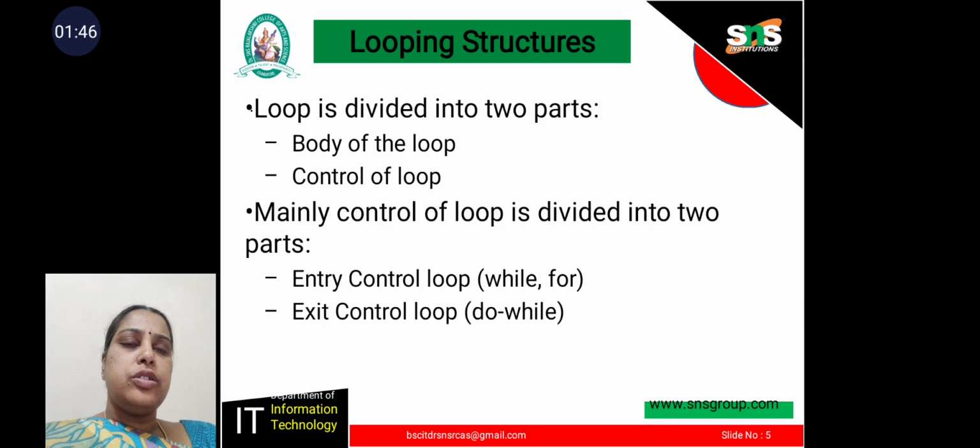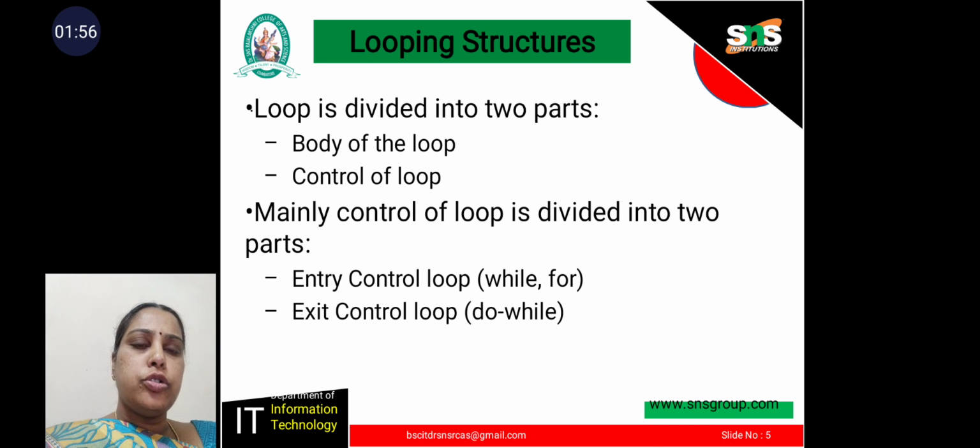Looping structures. A loop is divided into two parts: the body of the loop and the control of the loop. Loop control is divided into two types, entry control loop and exit control loop.